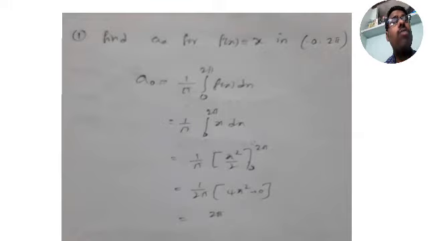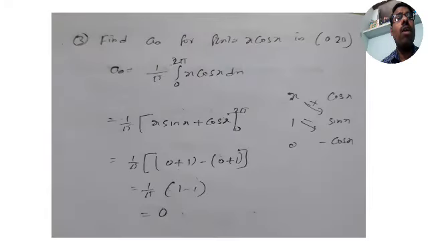So if it is cos 2n pi, it is 1, and if it is cos n pi, it is minus 1 whole power n. What about sin 0? 0. Sin pi 0, sin 2 pi 0, sin 3 pi 0, sin 4 pi 0, sin 5 pi 0, sin 6 pi 0, sin 7 pi 0, sin 8 pi 0, sin 9 pi 0, sin 10 pi 0. For any multiple of pi, the sin value is 0. So therefore sin n pi is 0, whereas cos 2n pi is 1 and cos n pi is minus 1 all power n. That's what I want to tell you to solve Fourier.